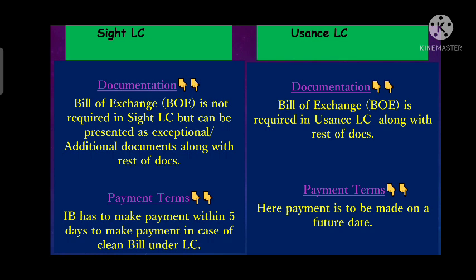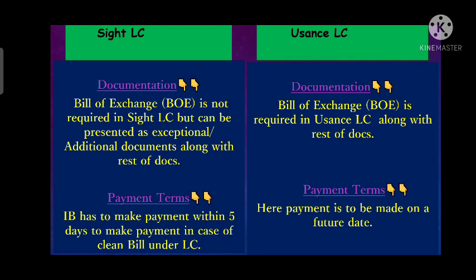Means whenever the document is received by the issuing bank, then it has to make the payment within 5 days, but there is one condition: the document needs to be clean. Means that the document should be as per the terms and conditions of the credit. If the document is a clean bill, then it has to make the payment within 5 days, else it can make the payment only after accepting the bill if it is a discrepant bill. So if it is a clean bill, then the issuing bank has to make the payment within 5 days.